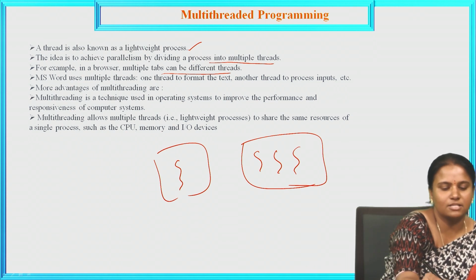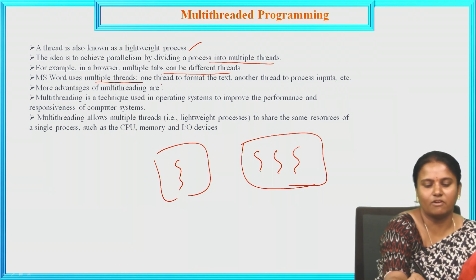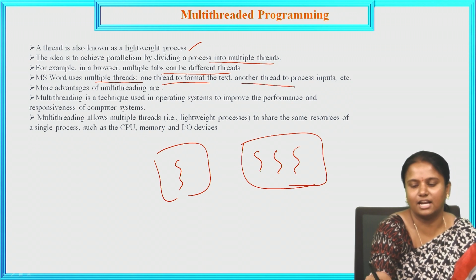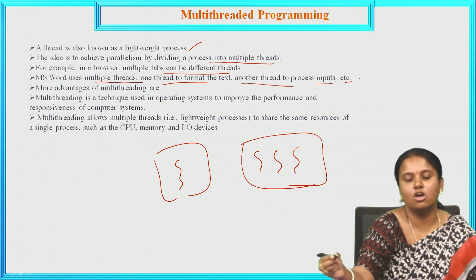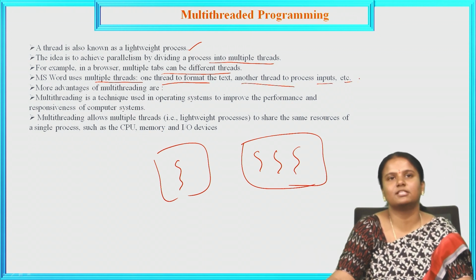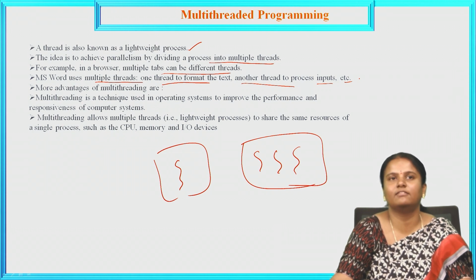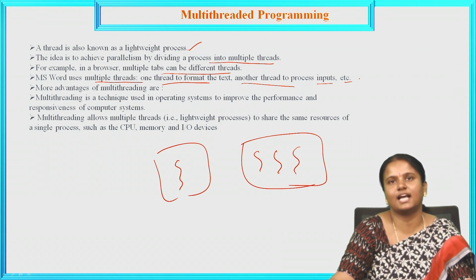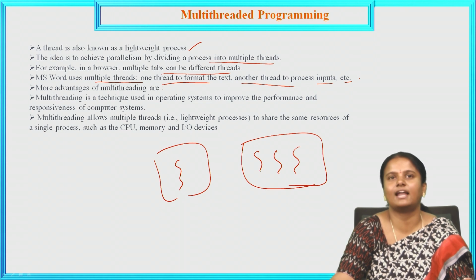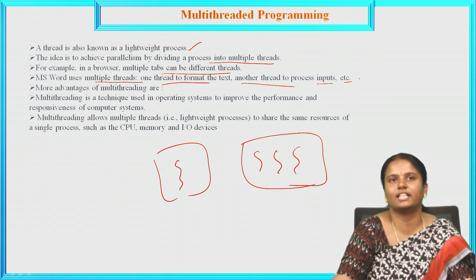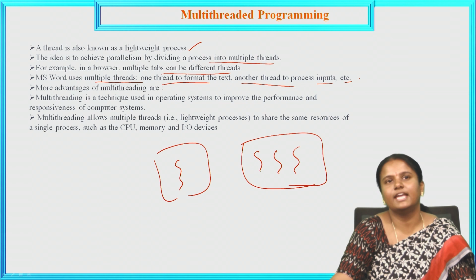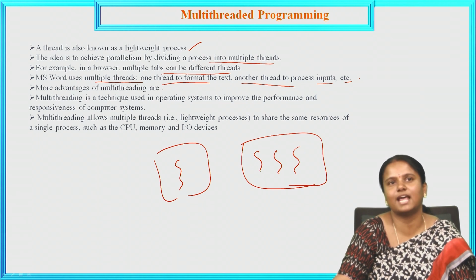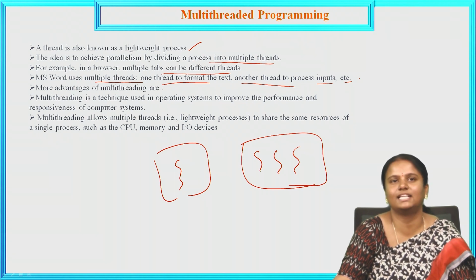Suppose MS Word uses multiple threads: one thread to format the text, another thread to process inputs, and so on. Suppose you are working with an MS Word document. In one tab you are formatting the text, in another you are giving input, and another is output, where you want to send that document to the printer. So here multiple threads are doing multiple tasks at a time. That is what a multi-threaded program is.